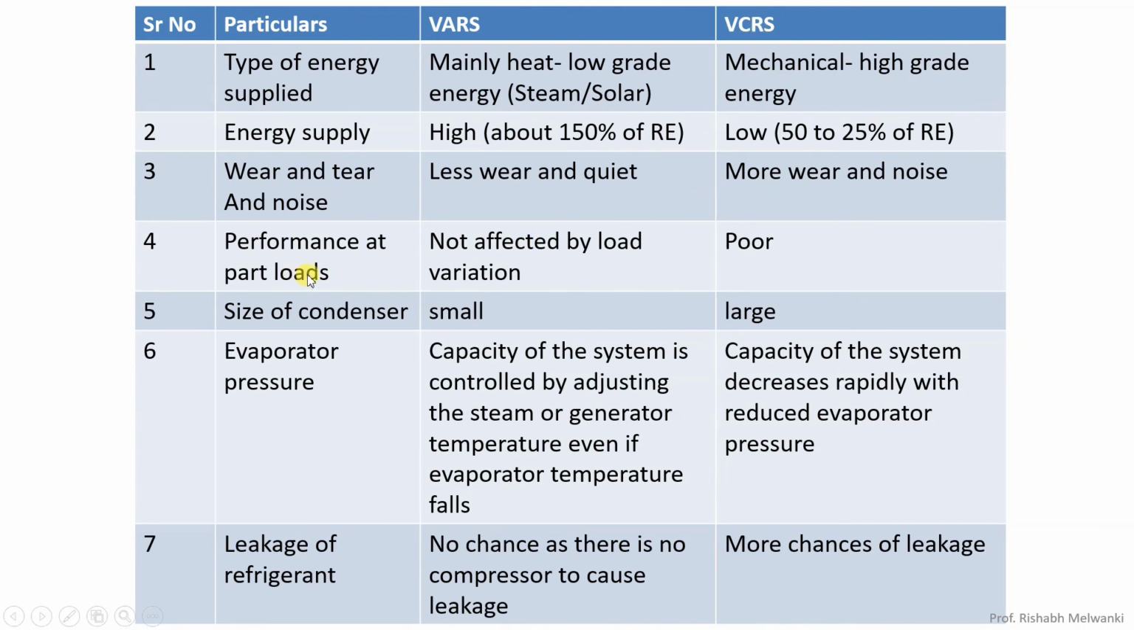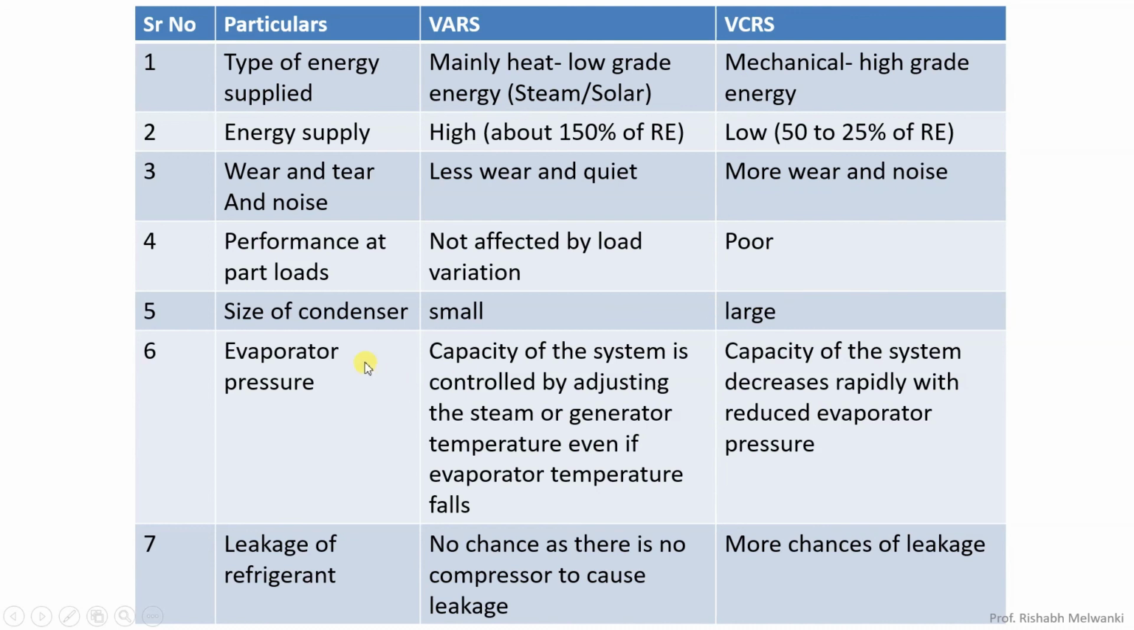Next, performance at part load condition. Now suppose you are using these two systems, vapor absorption refrigeration system and vapor compression refrigeration system. They are not operating at full load, meaning some capacity is given, and we are not operating at full capacity. So at part loads, what will happen? In vapor absorption refrigeration system, performance is not affected by load variation. But if you consider VCRS, there we have poor performance at part load conditions. Next, size of the condenser. In case of vapor absorption refrigeration system, it is small, and in VCRS it is large.